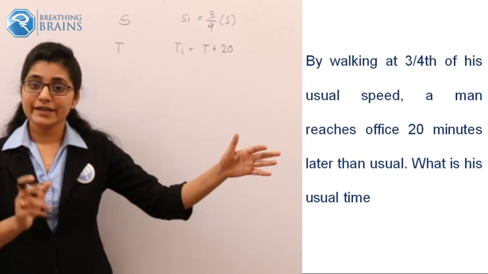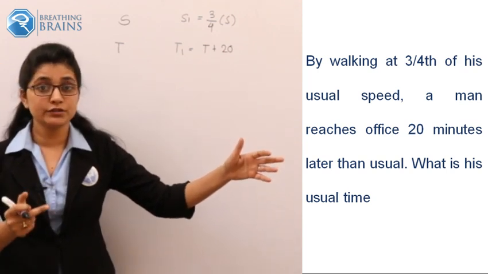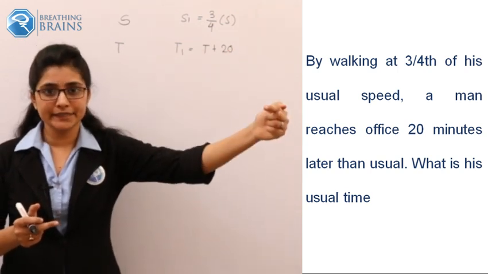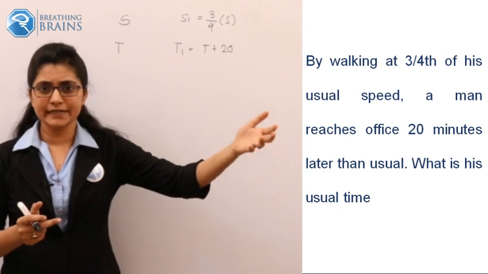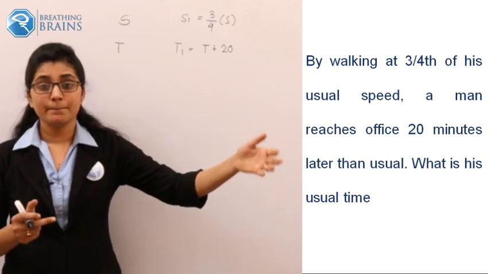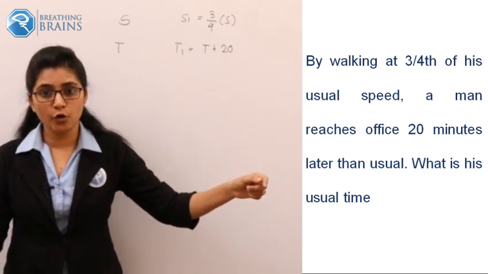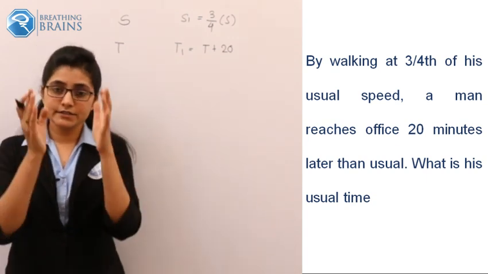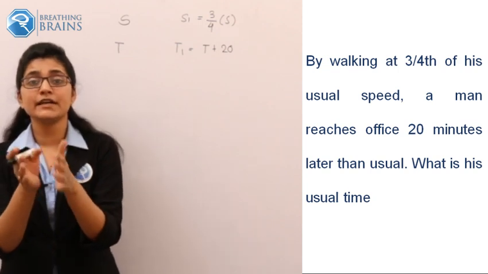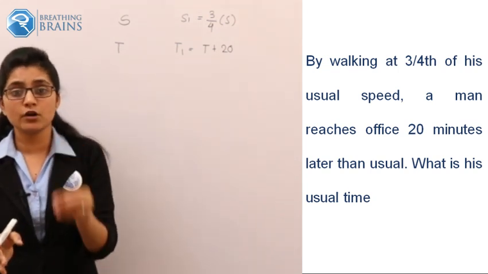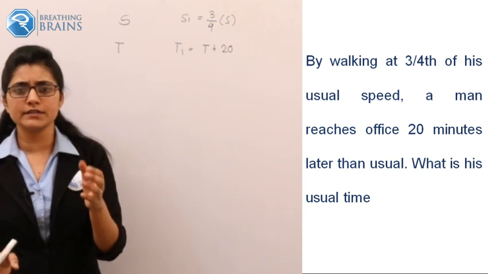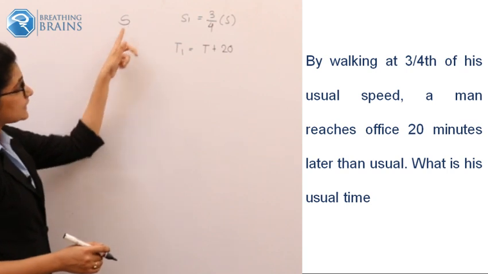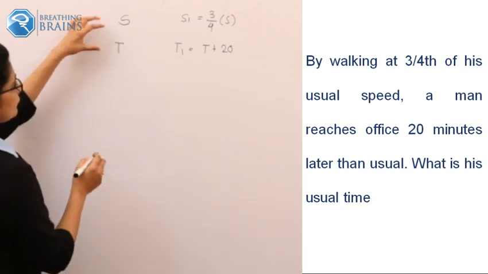Now, when he reduced his speed to 3/4 of s, because of that, the time got incremented by 20 minutes. So he gets late to the office by 20 minutes. But does your distance from your home to the office change? No, right. The distance traveled is the same. Distance traveled is constant, and this is a very important concept in speed, time, distance. So, as the distance is constant for both, what could be the first distance?